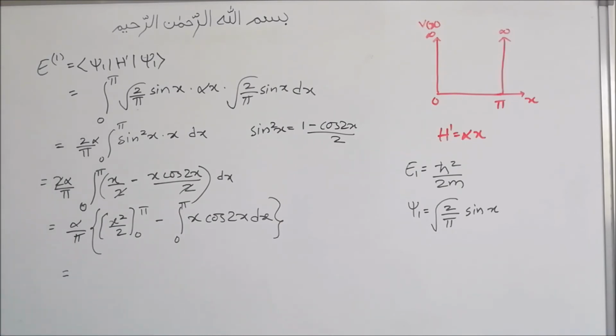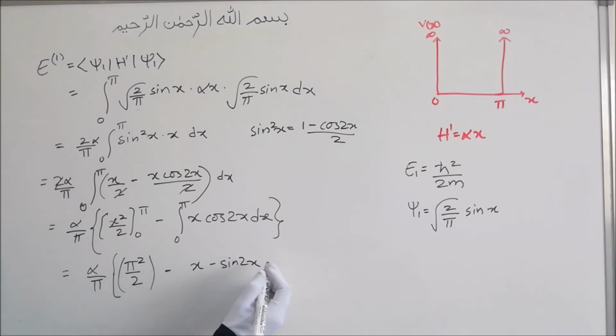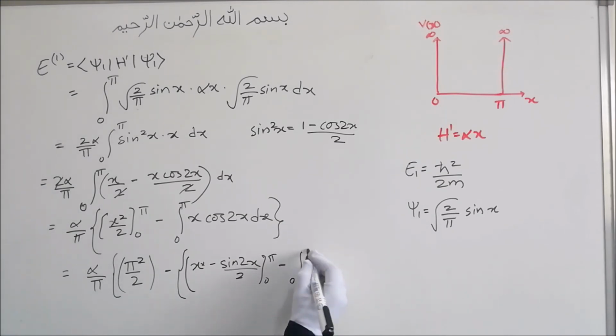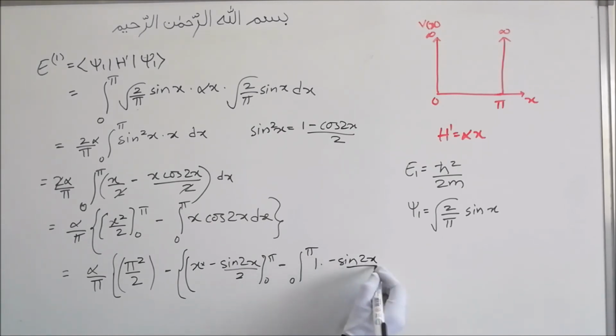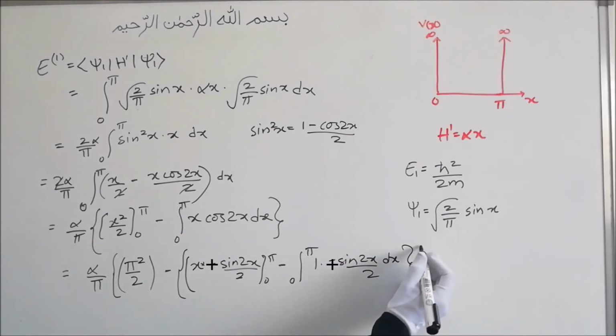This will be alpha by pi, pi squared by 2, minus, now for x cos 2x: x as it is, integration of cos 2x is sine 2x by 2 from 0 to pi, minus the integration from 0 to pi of the derivative of x, which is 1, into sine 2x by 2 dx. So solving this,